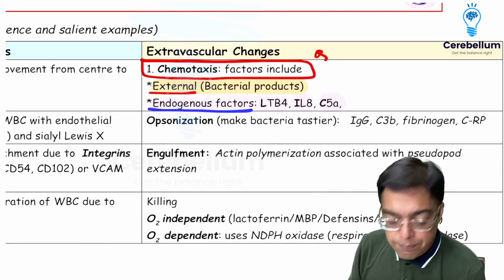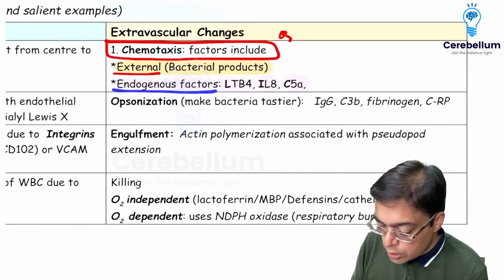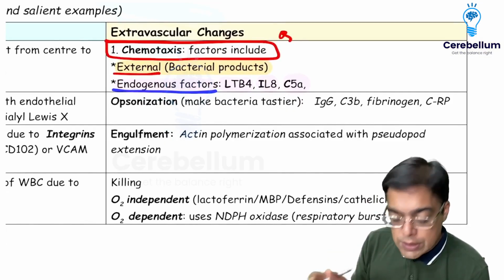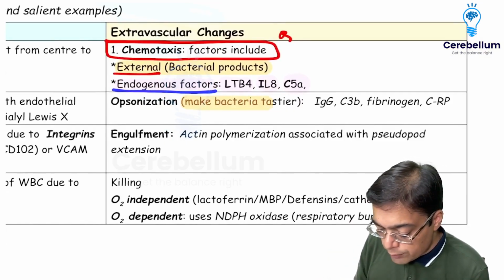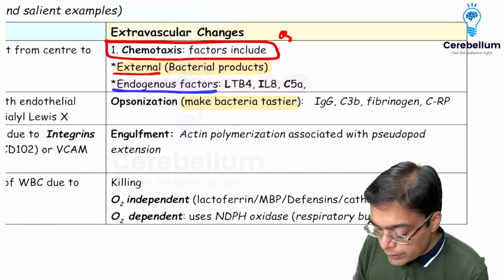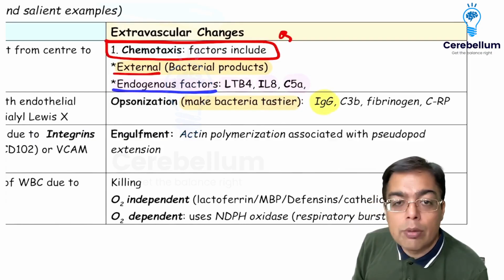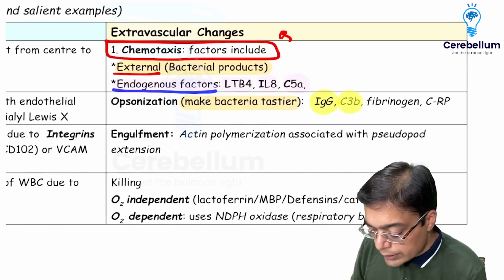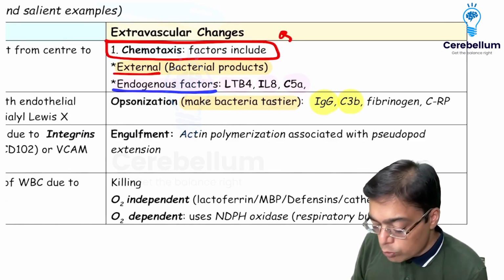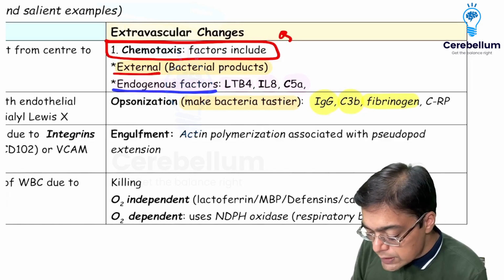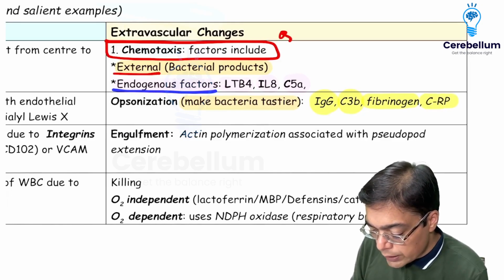When you're talking about opsonization, you cover the bacteria on all sides, make it tastier. So that is going to be for preferential phagocytosis. And this is going to be done by molecules like immunoglobulin G. You have a very important role that is being played by C3b. You have a role played by fibrinogen and C-reactive protein. Let us not forget it.